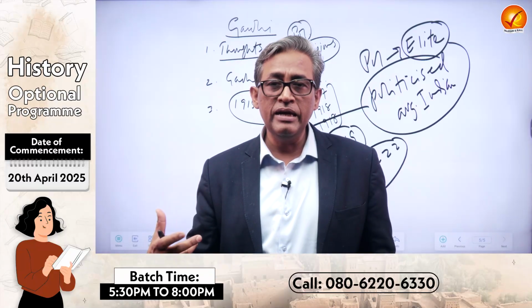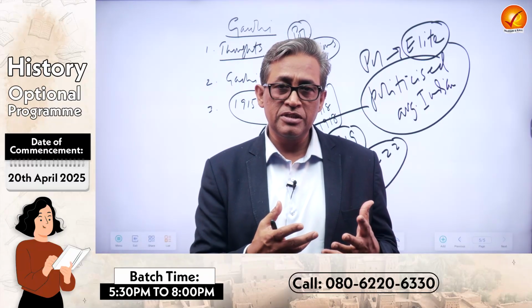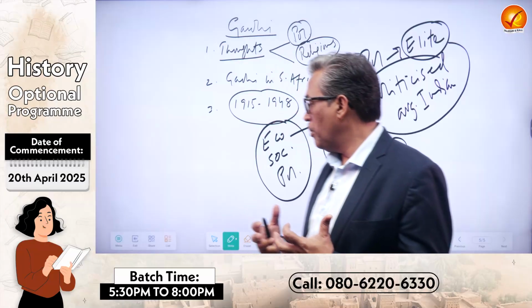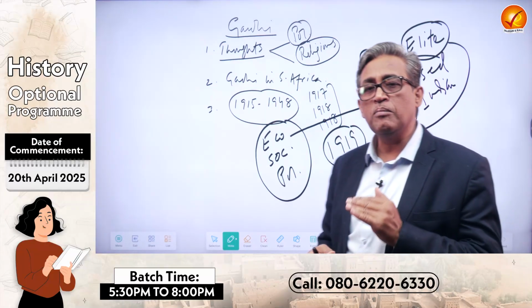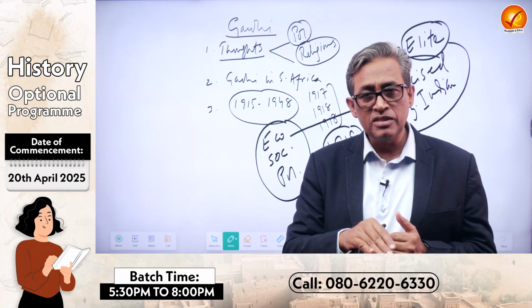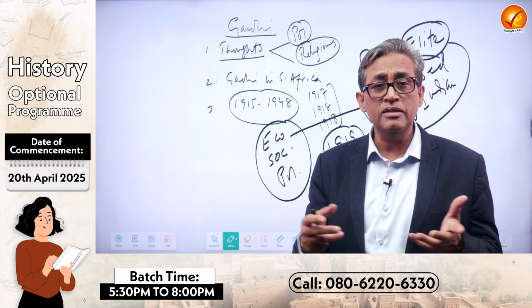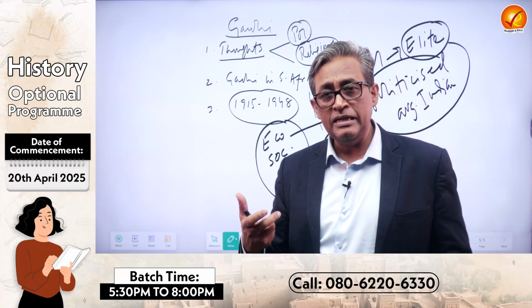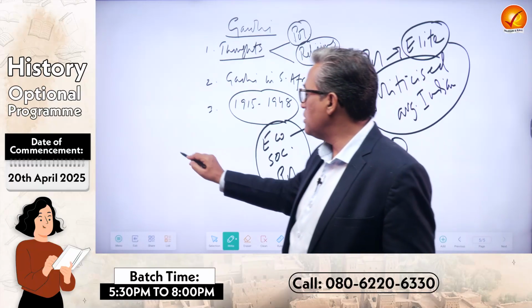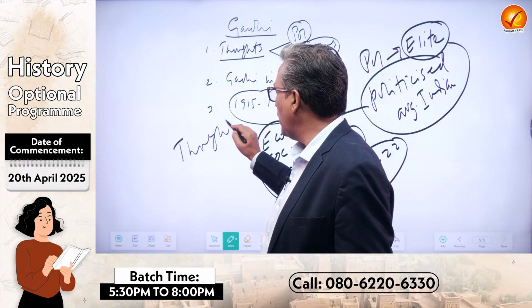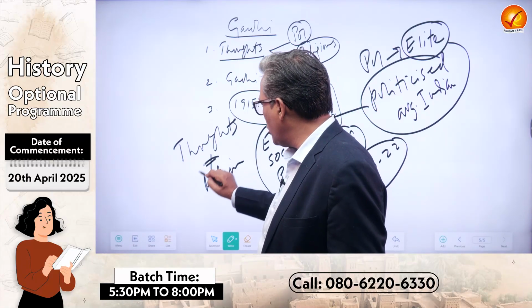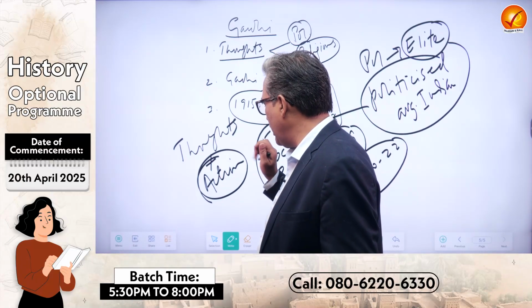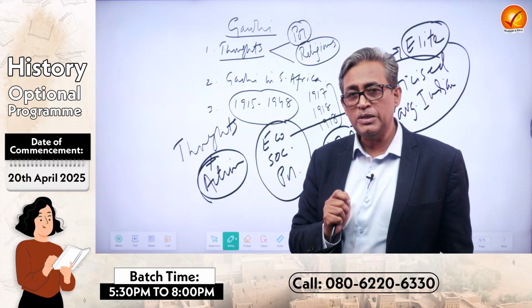If you read moderate history, extremist history, they all played some role, but they could not make it pan-India. They could not penetrate the masses like the peasants, the industrial workers, the tribals, the women, which Gandhi did not through his thoughts alone, but mainly through his action. And it is his action which is actually very important to read in history.